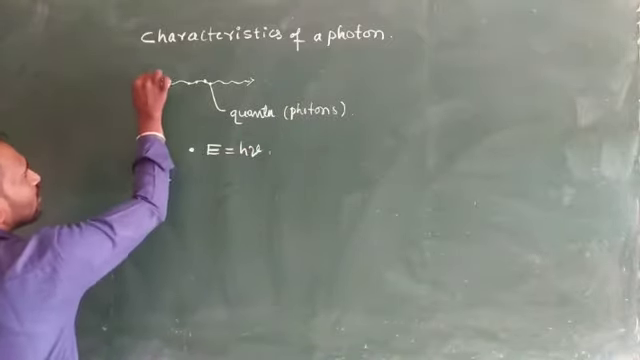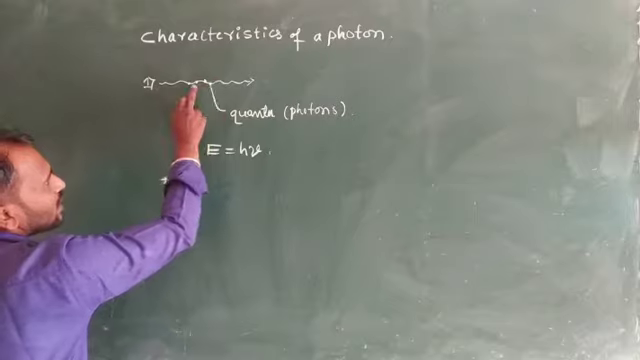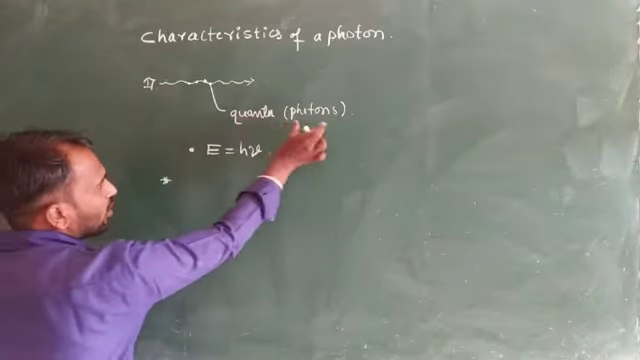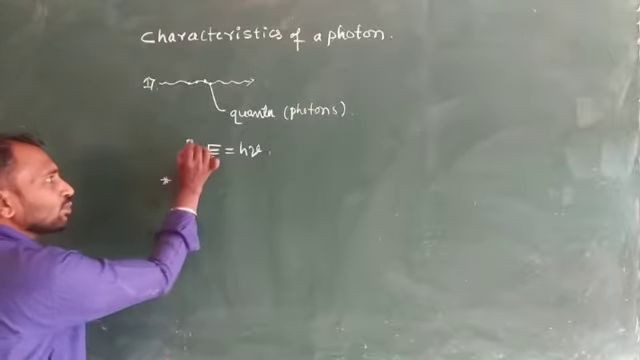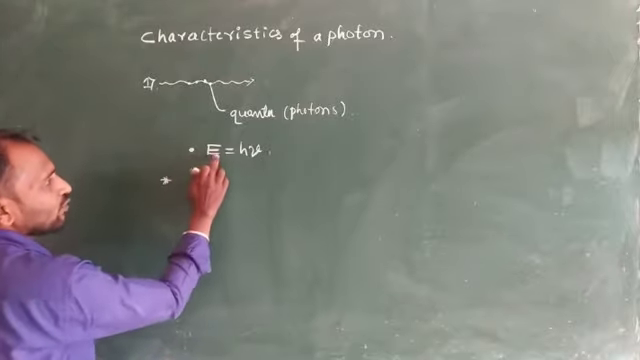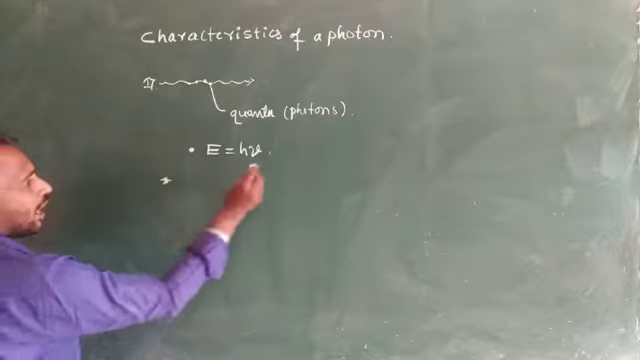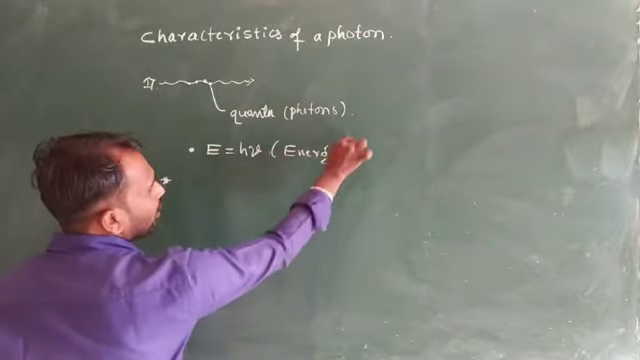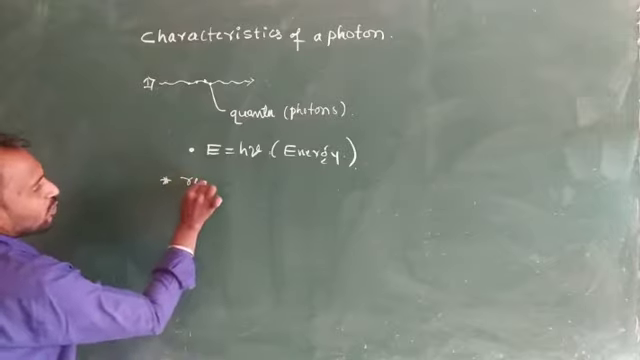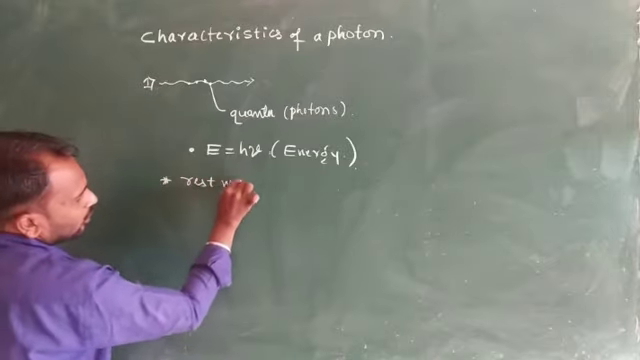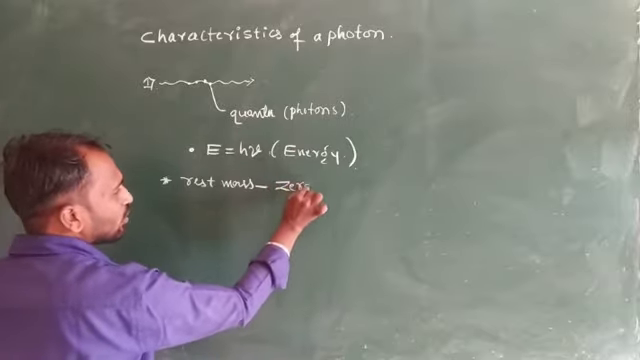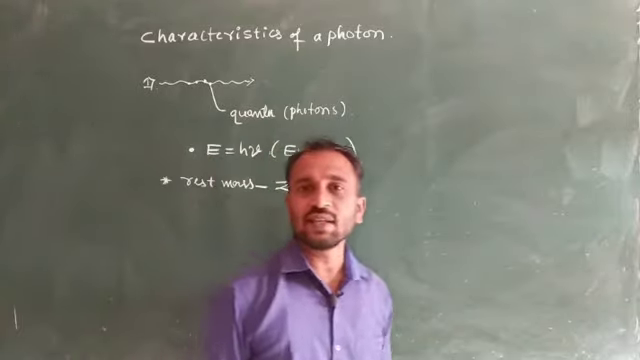So the first one is that radiation consists of packets of energy. These packets of energy are called quanta or photons, and each photon's energy is E equal to h nu. And the third one is that the rest mass of a photon is 0.